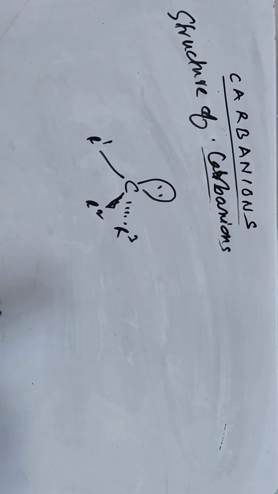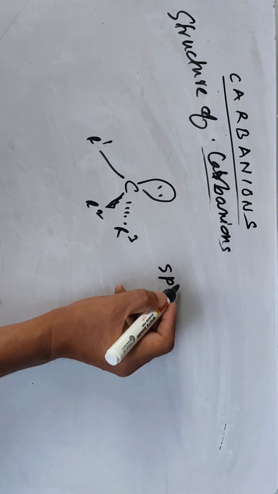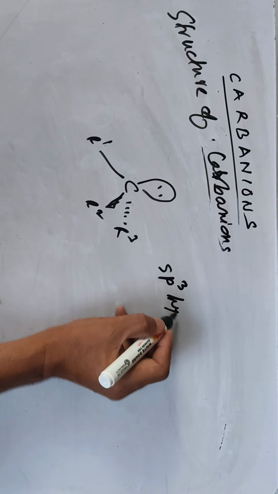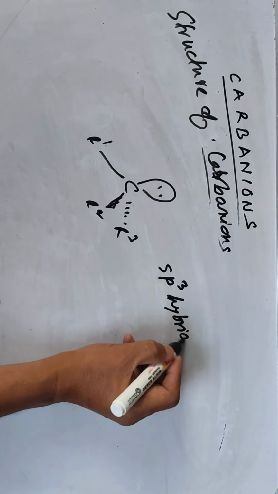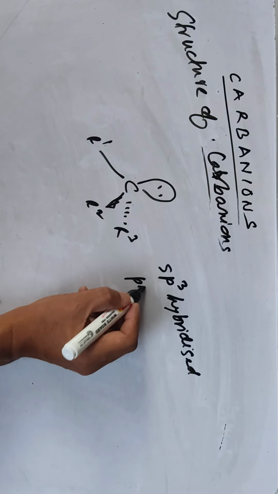So generally the structures of carbanions are sp3 hybridized and pyramidal.